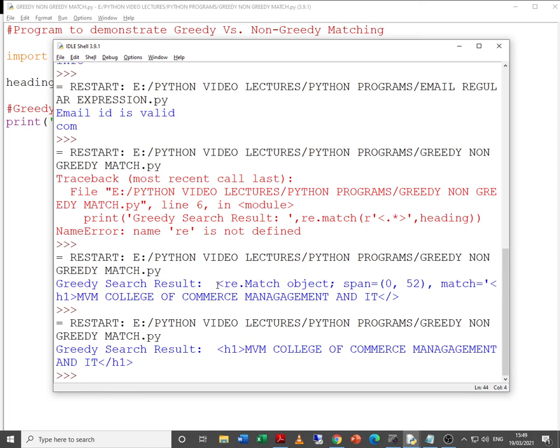In the previous case, the entire match object was being shown, including from which location to which location the match result is there. But when we give dot group, that means it will only fetch the contents. But here, again, this is a greedy behavior.